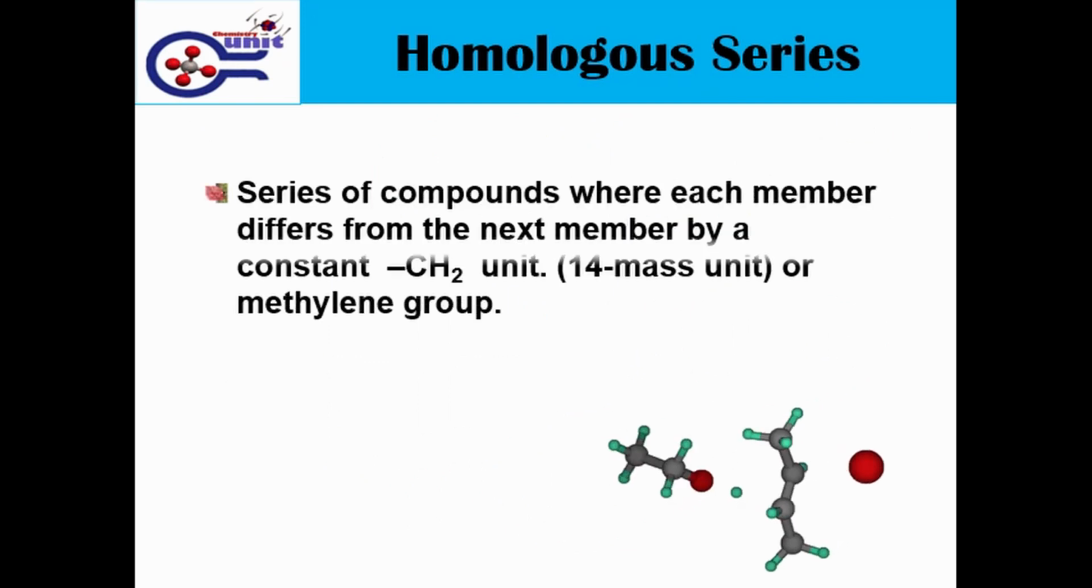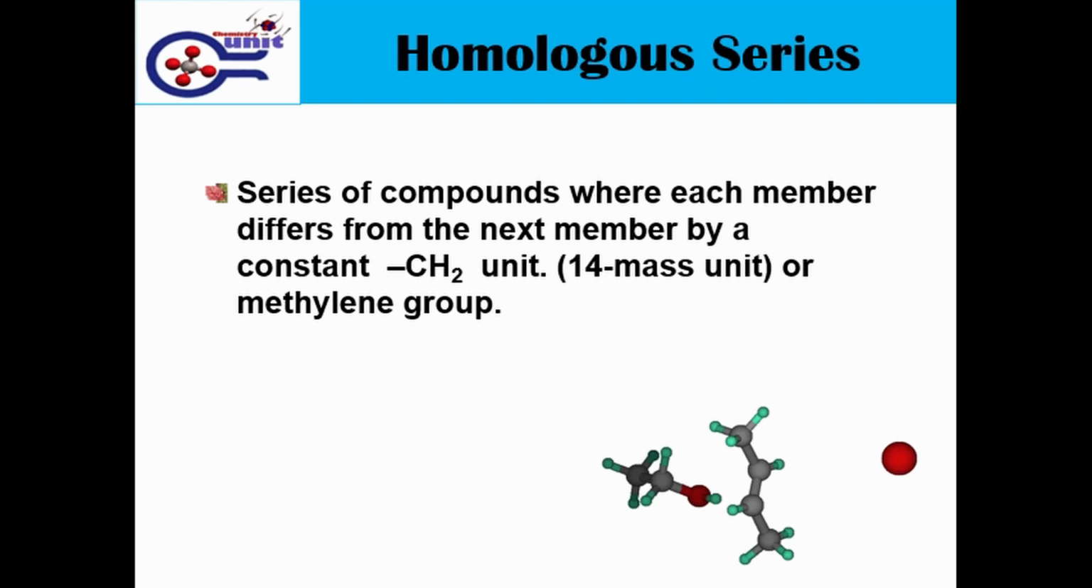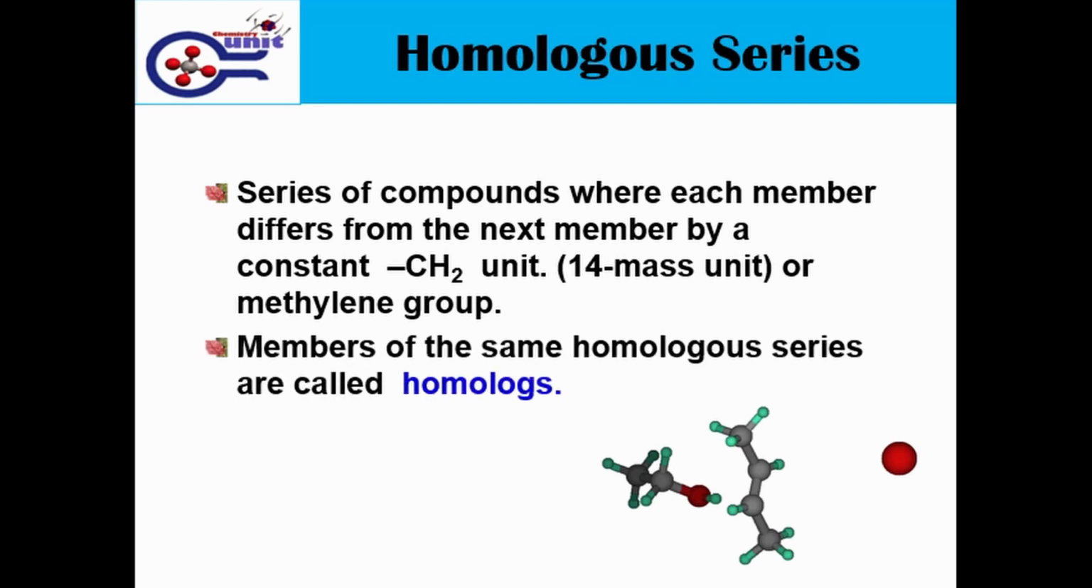Homologous series. A homologous series is a series of compounds where each member differs from the next member by a constant CH2 unit or 14 mass units, or some other books might call it the methylene group. Members of the same homologous series are called homologs.